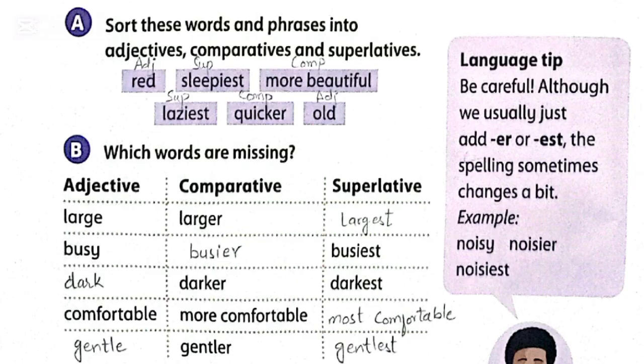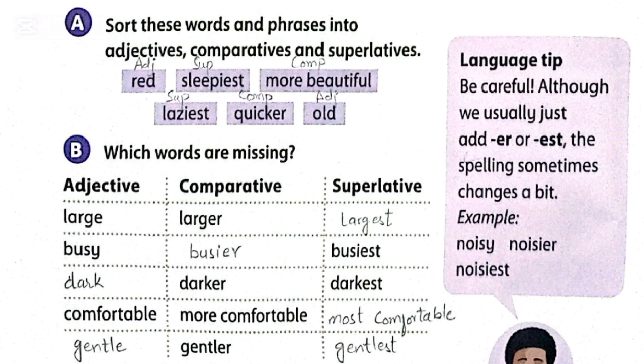Language tip: be careful. Although we usually just add er or est, the spelling sometimes changes a bit. For example, noisy, noisier and noisiest. So here the word noisy has a letter y at the end. So when we have to make comparative or superlative degree, we remove the y and use i here. So sometimes when we make superlative or comparative degree, a little bit of change in spelling happens.